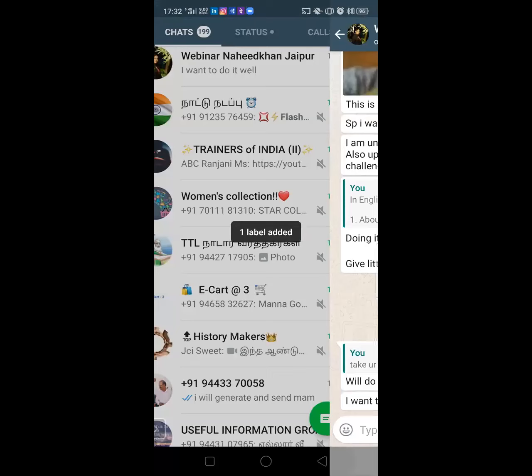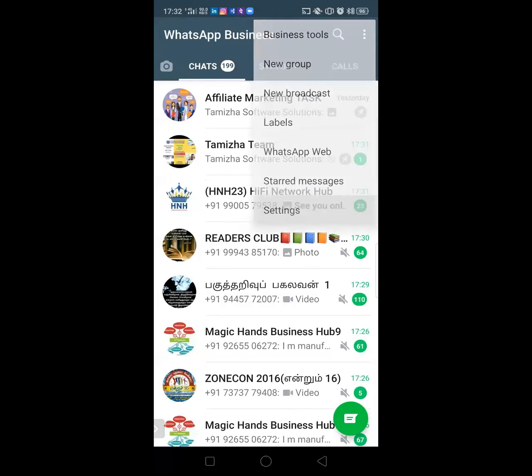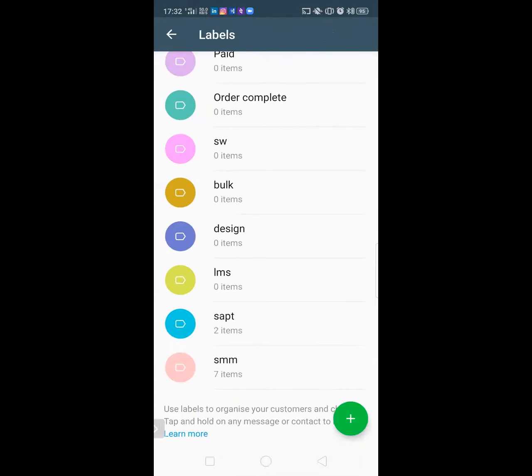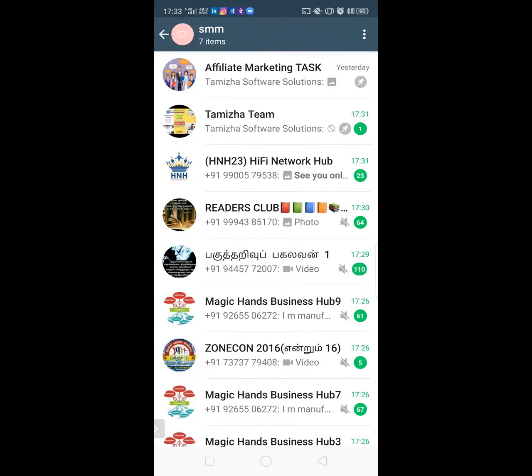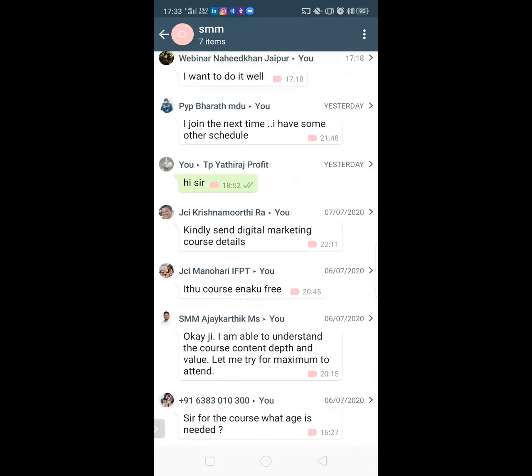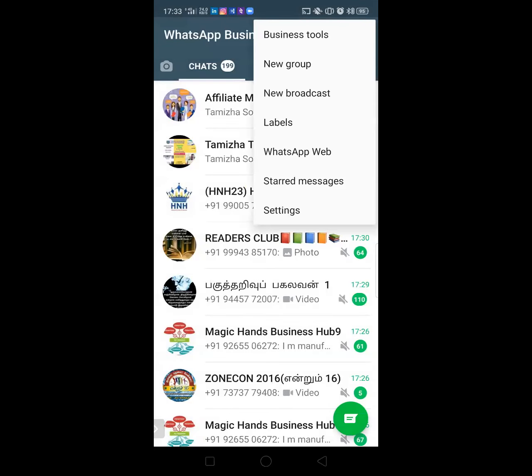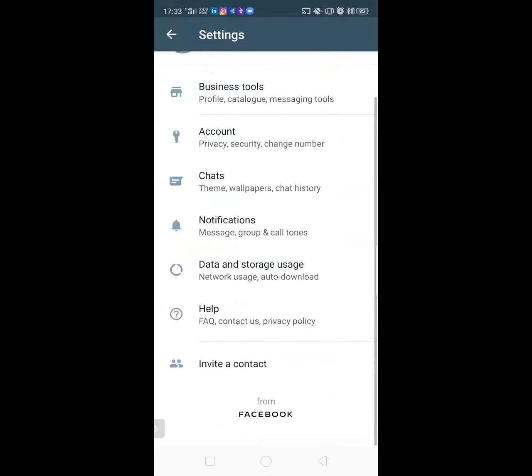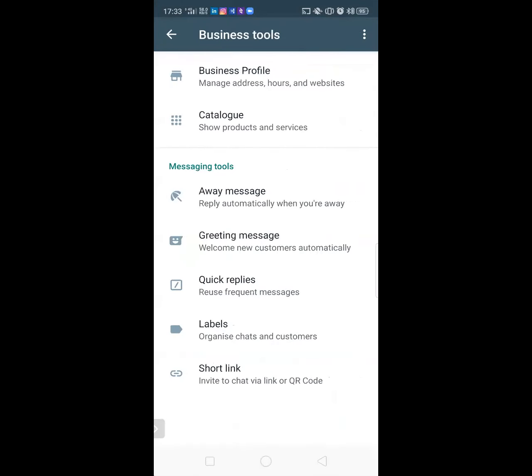So this particular person will be reflected in the settings. Before the settings you will have labels. In labels you can see it was 6, now it is 7. So you can see all the 7 people who are interested in this particular concept. This is how you can maintain your customers. These are all the customers who inquired for the product, so I can easily reach them. That is another business tool which you have.